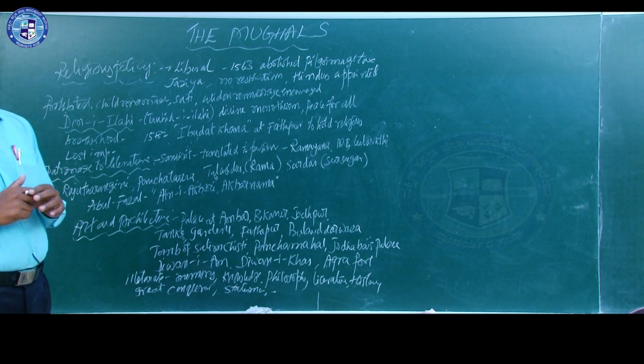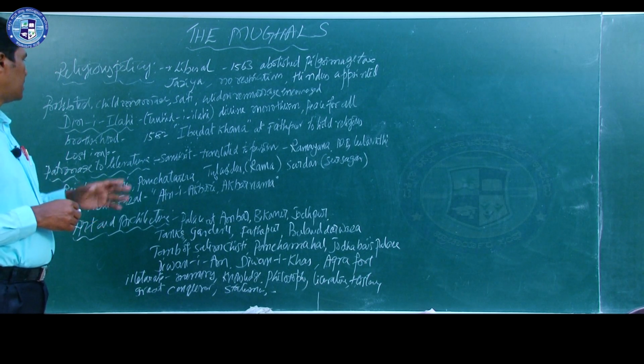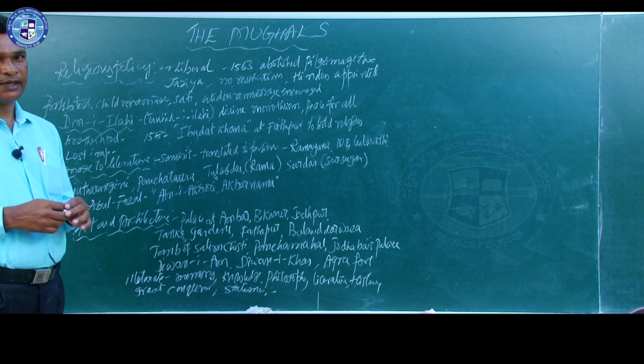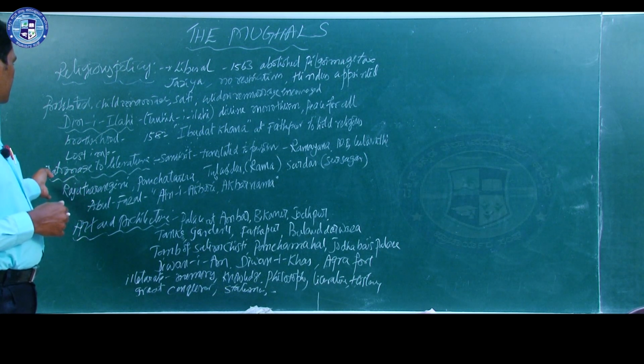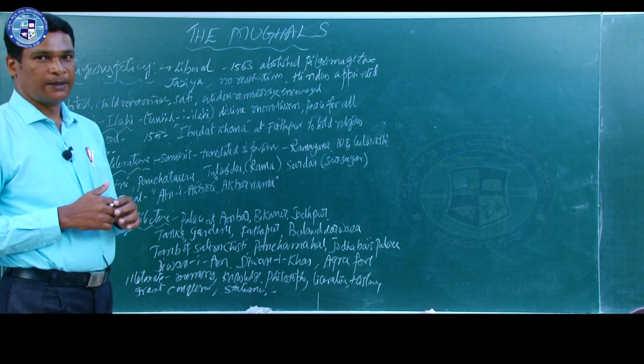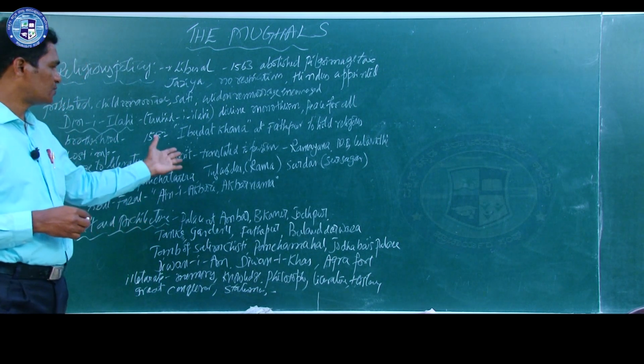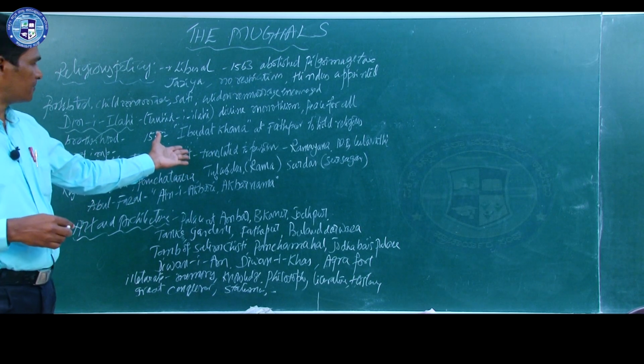Later, Din-e-Ilahi lost its importance after the death of Akbar. Then, patronage to literature. As I told in the beginning, Akbar was an illiterate king, but he gave importance to literary works.